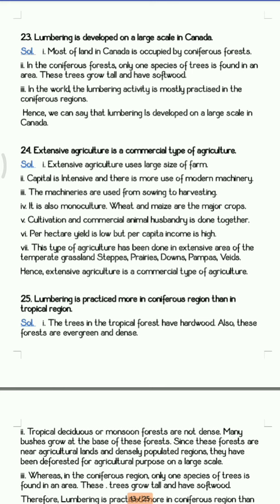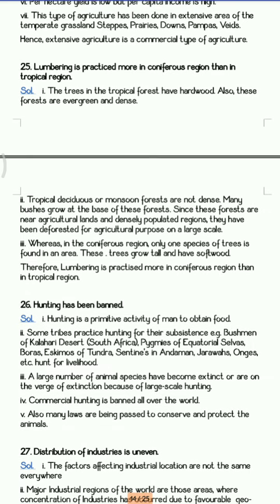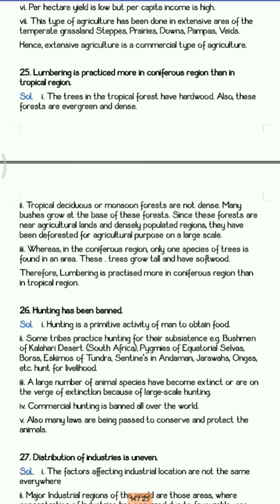Lumbering is practiced more in coniferous region than in tropical region. Now I told you already that coniferous forest has a softwood tree, and the tropical region has the hardwood. So basically the coniferous forest, the trees of softwood can be easily cut down, and they can be used for furniture purpose or for construction purpose. So lumbering is mostly preferred in the case of coniferous region than the tropical region. You can give the names of the trees also, that which trees are found in coniferous forest and which are found in the tropical forest.